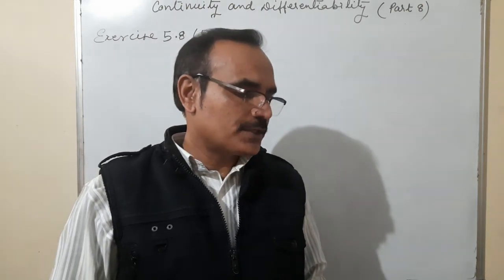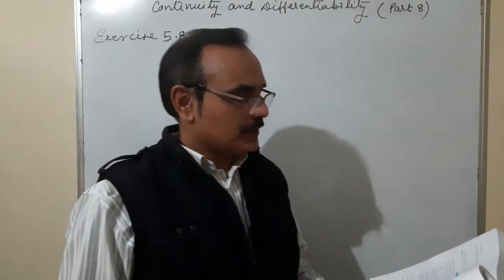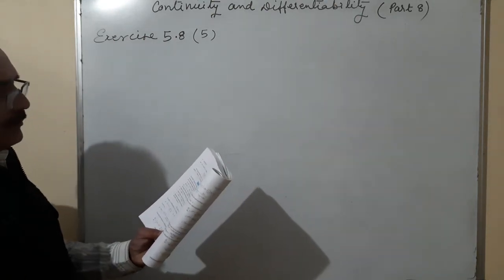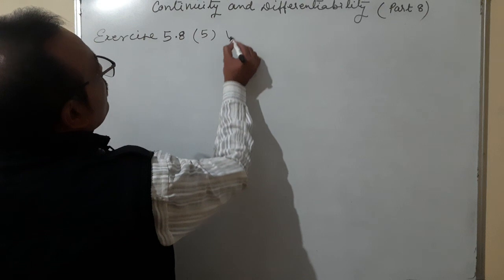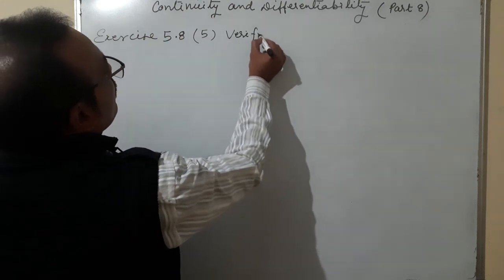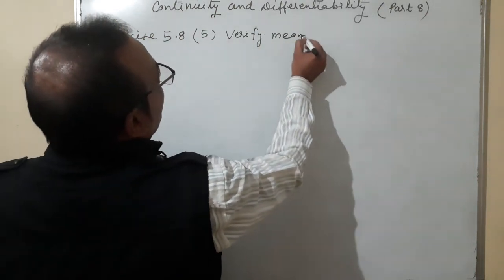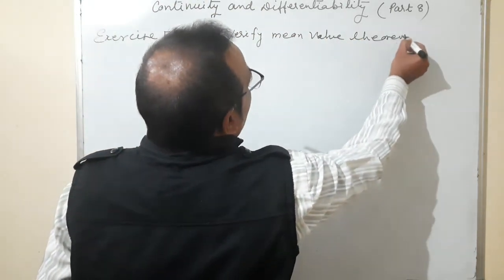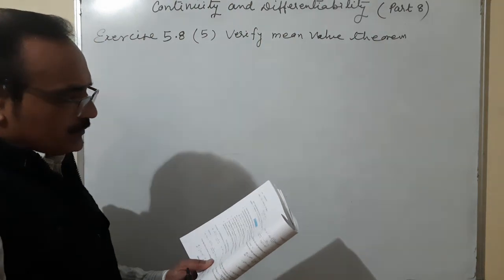Now taking one question from exercise 5.8, question number 5. Verify mean value theorem.